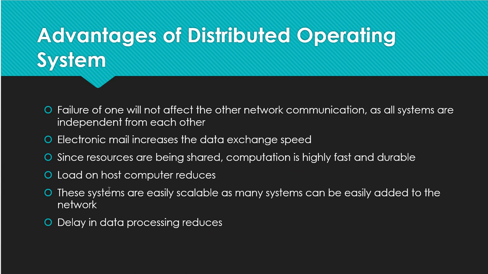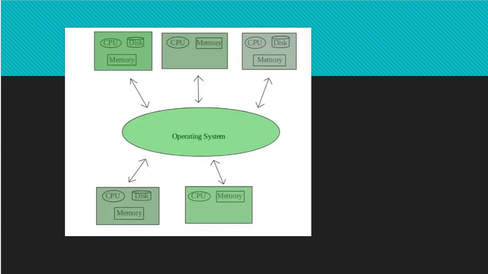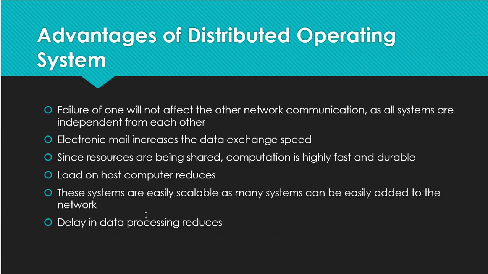These systems are easily scalable, as many systems can be easily added to the network. Scalable means, if you observe this picture, here 1, 2, 3, 4, 5 systems are connected to the operating system, and you can also extend the number of devices which are connected. You can make it 10, you can make it 12, 30, 40. So that is called the scale of the operating system, we can increase it. So, it is called scalable. And systems can easily be added to the network.